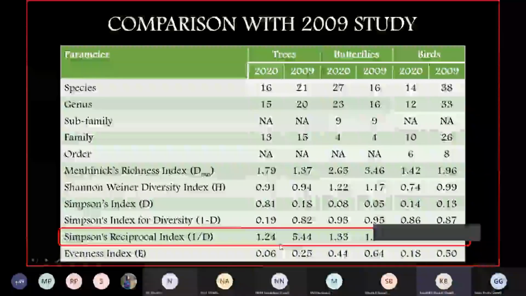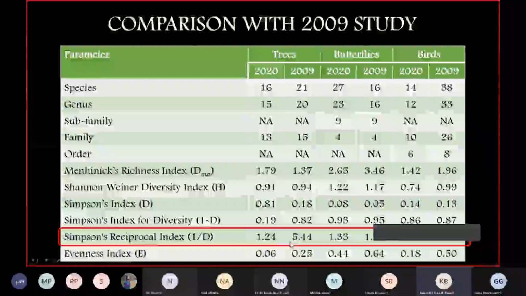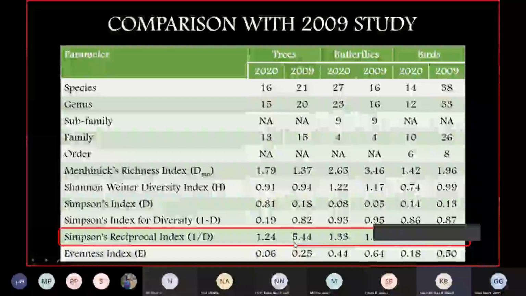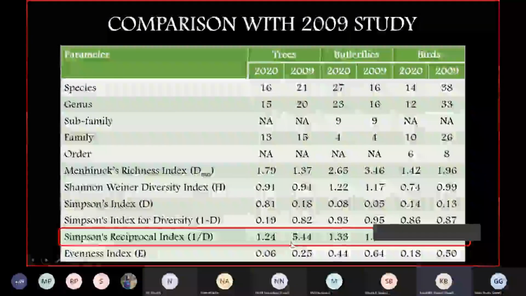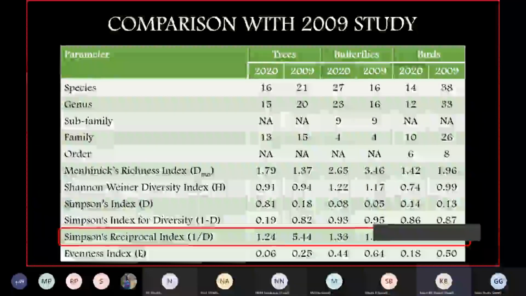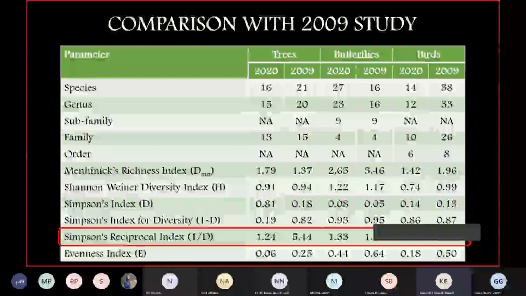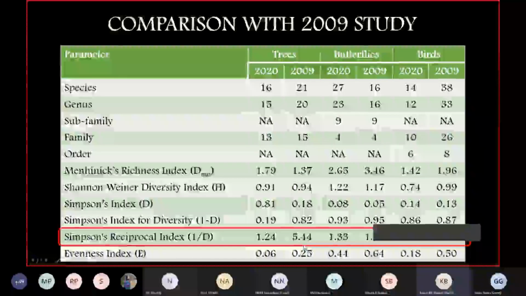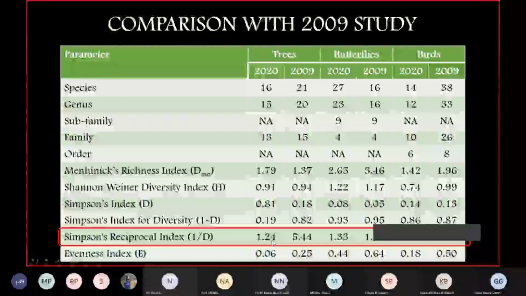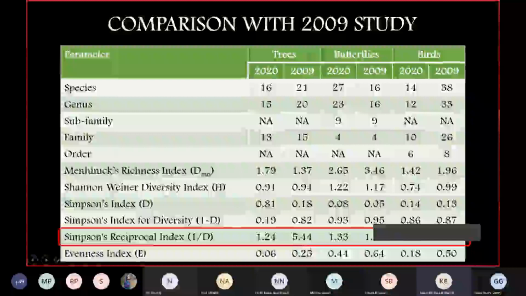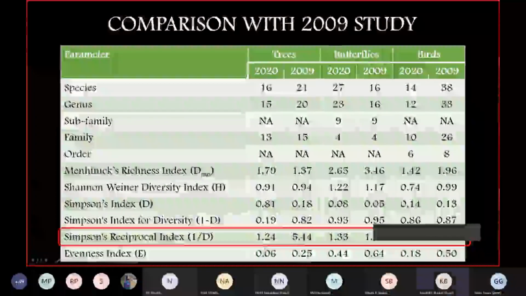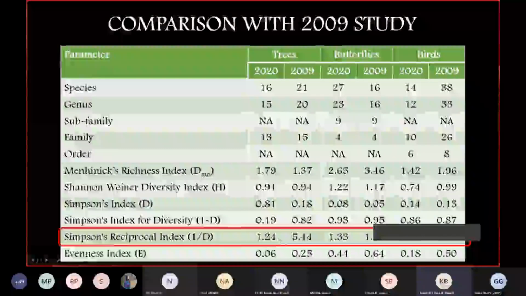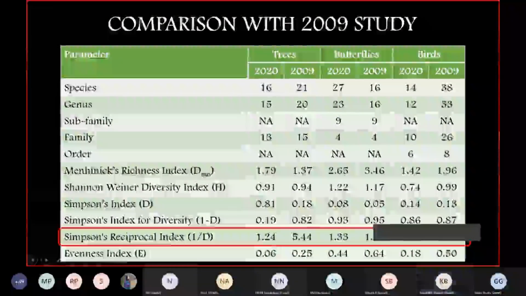Again, Simpson's reciprocal index talks about the ecological niches. This is where, the higher the value, the better it is. So if you compare with 2009, we would come to know that the niches have decreased in the 2020 study, from 5.4 to almost 1.24.